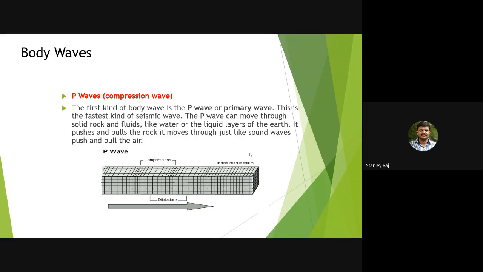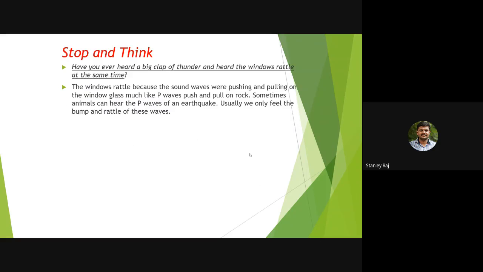The first kind of body wave is the P wave, the primary wave. This is the fastest kind of seismic wave. It can travel through solid rocks and fluids like water or the liquid layers of air. It pushes and pulls the rock. It moves just like sound waves push and pull the air. This is what we call the compressional wave, with compression and dilation.